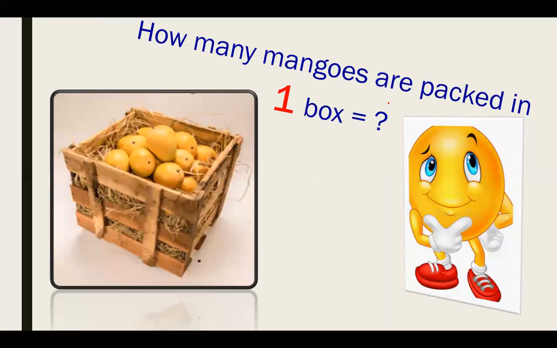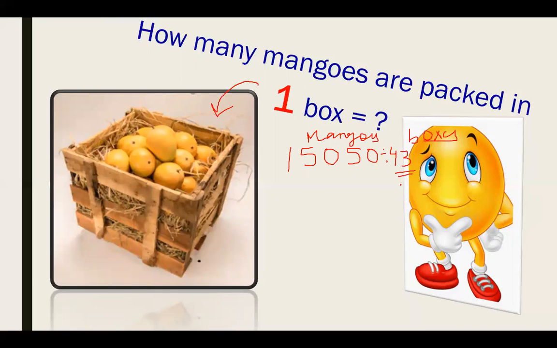So when I got the solution, I found that if we divide 15,050 mangoes by 43 boxes, then I can find the mangoes packed in one box, because here these 43 are the boxes and these are the mangoes, right?